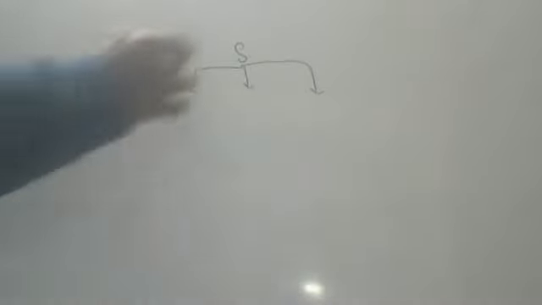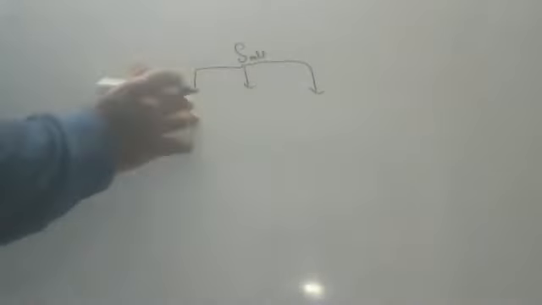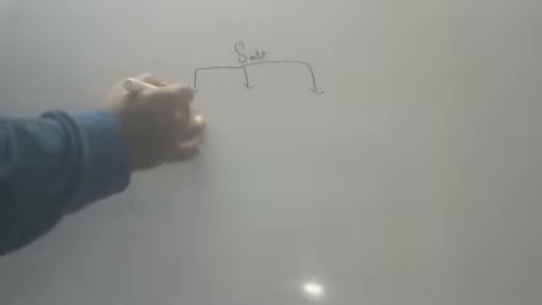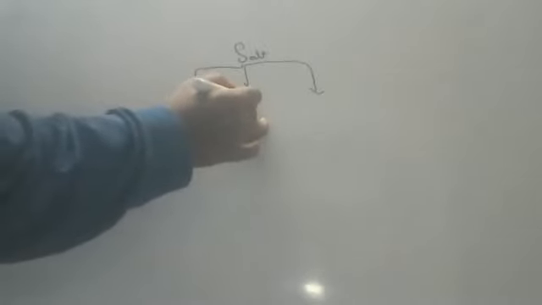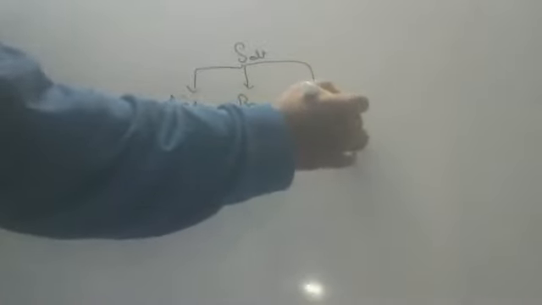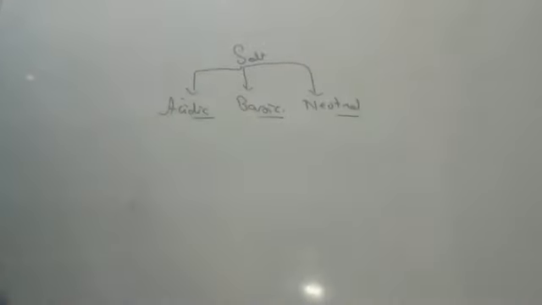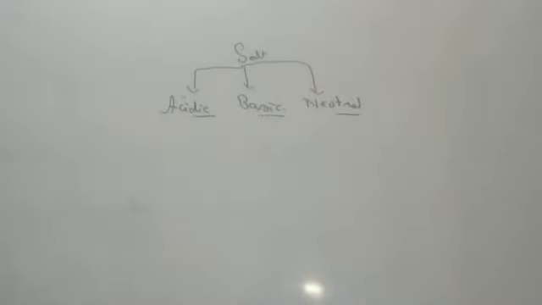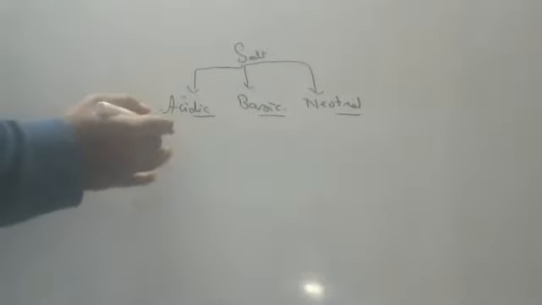What are the three varieties of salts? First one is acidic salt. Second one is basic salt. Third one is neutral salt. Acidic salt, basic salt, neutral salt. Okay, children. So, what is acidic salt?